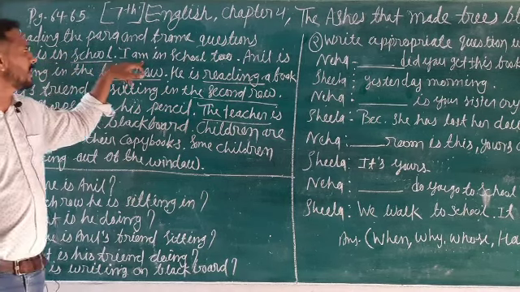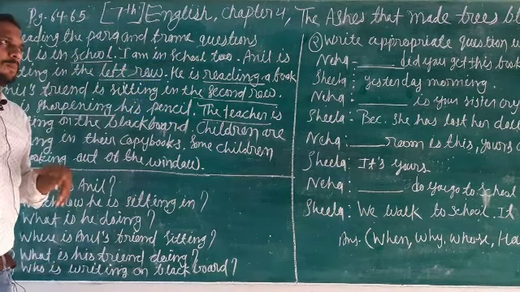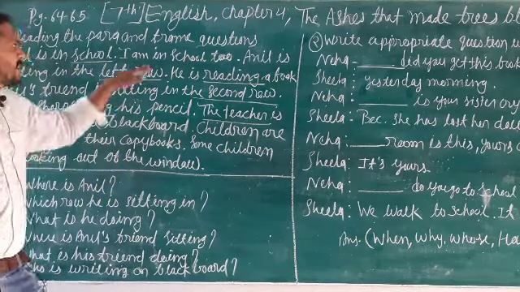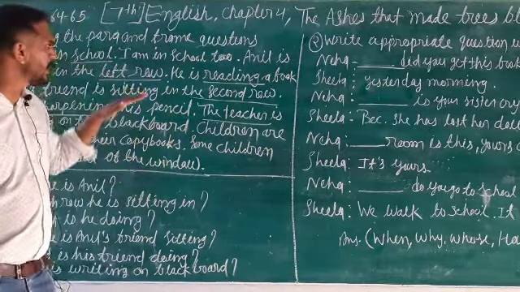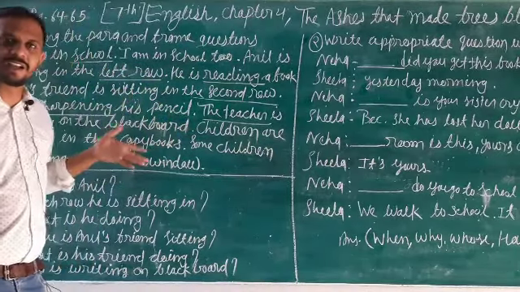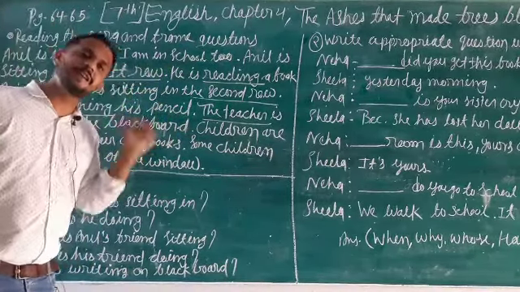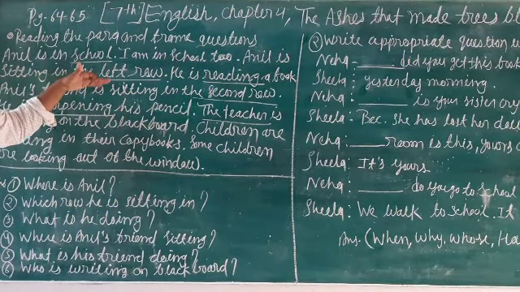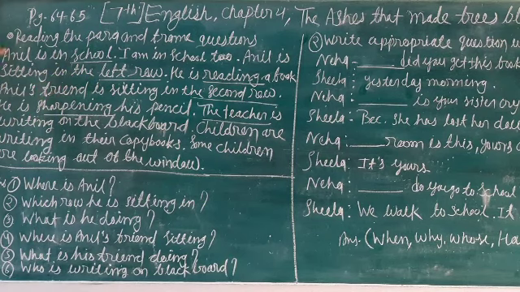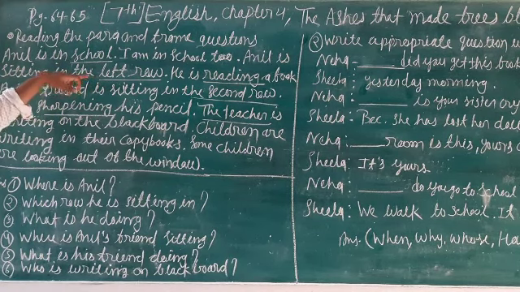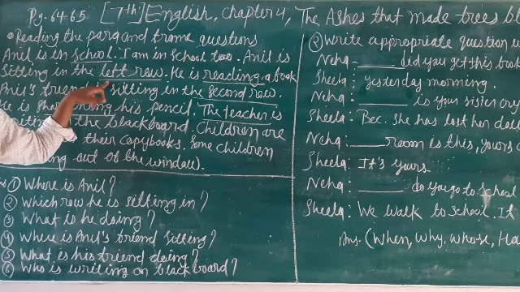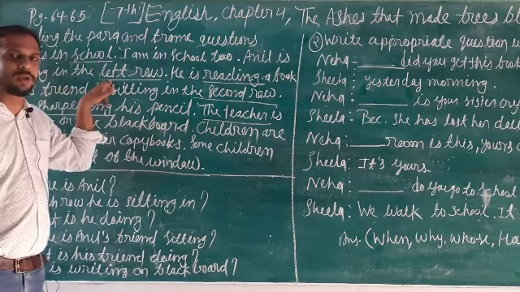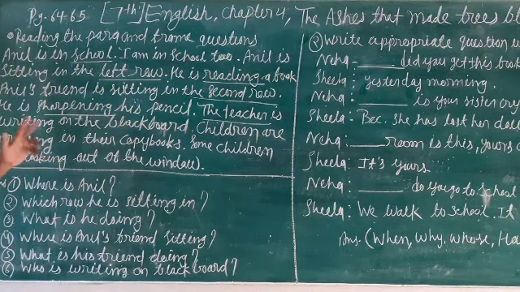Then we'll see the second line: I am in school too. It is also a complete sentence, and there is no italic word. There is no underline showing an italic word, so it will remain the same. Next, Anil is sitting in the left row. Now here you can see the italic, you can see the underline, and I kept the underline for showing italic words.